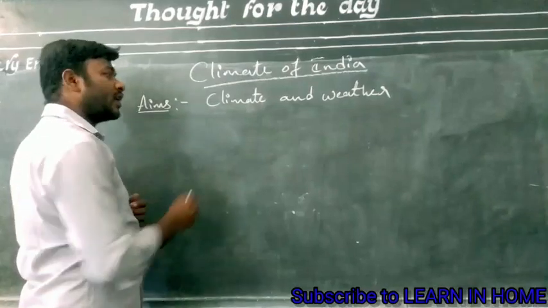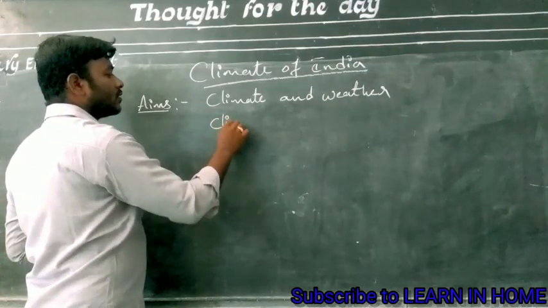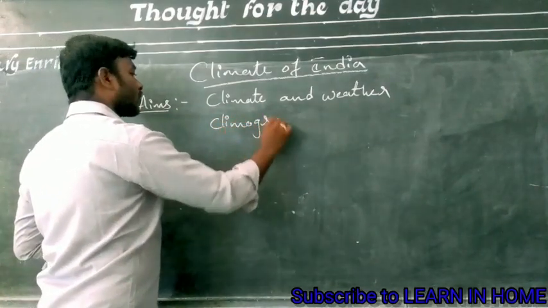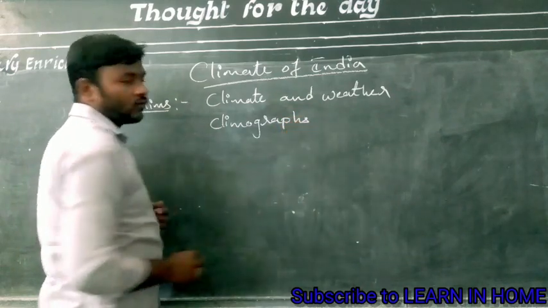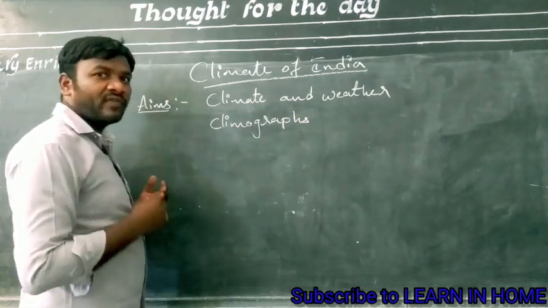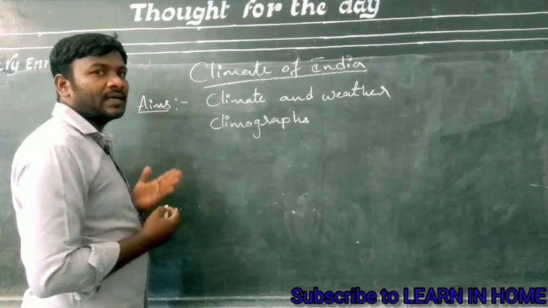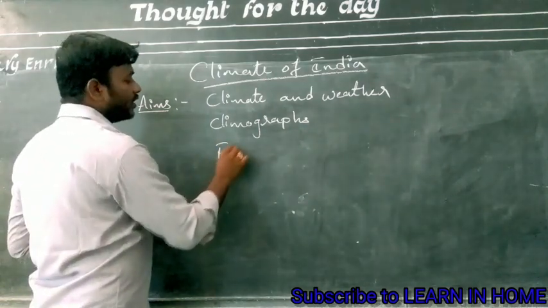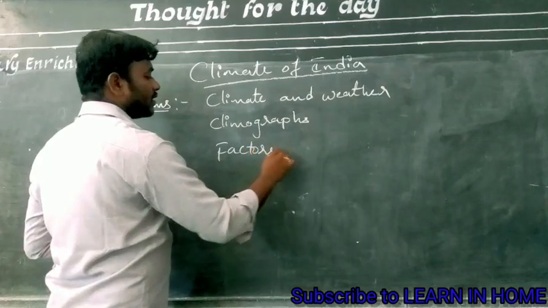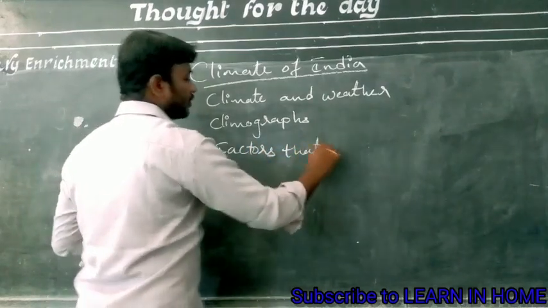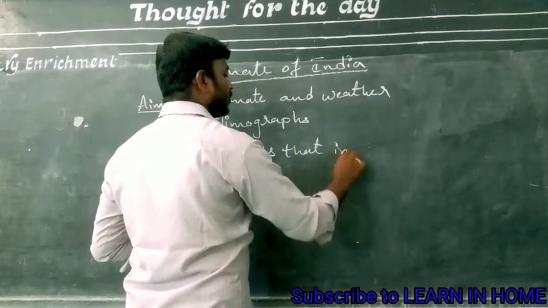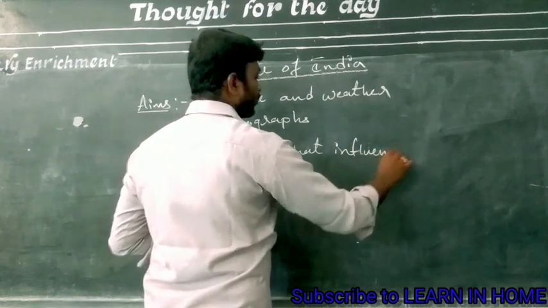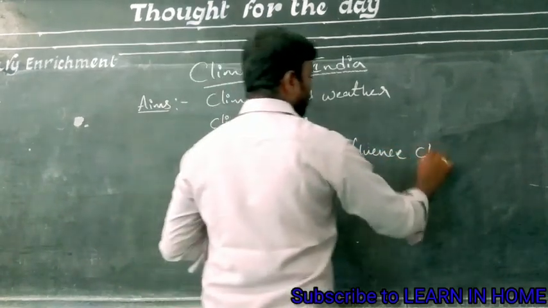After this, we will learn about climographs: what are called climographs, why we use these climographs, and we will also learn with examples. After this, we will learn about the factors that influence the climate of India.